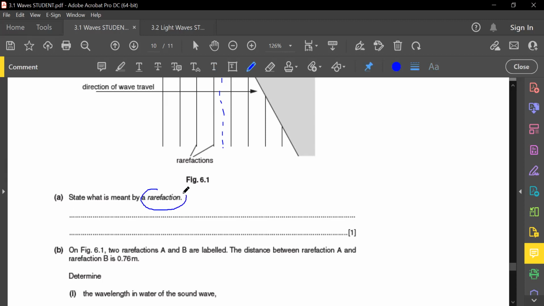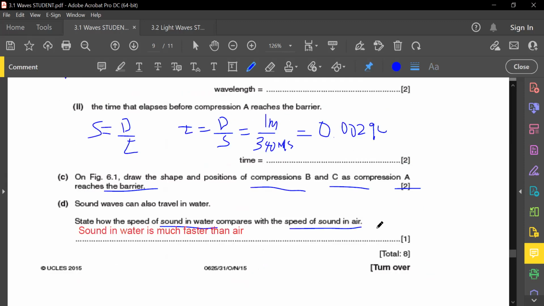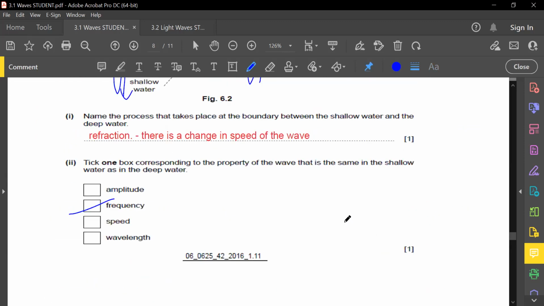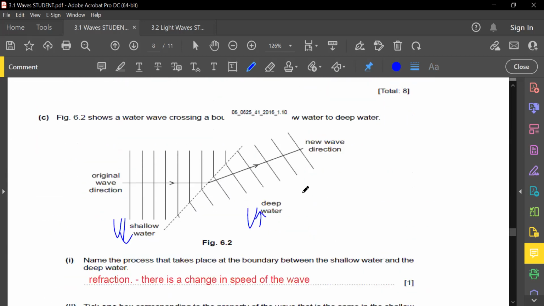Okay, I want to highlight this since one of you guys got it wrong already. A lot of students always don't read the question properly, right? They think that this is refraction. I've seen it happen for many years already, guys. There is a difference between rarefaction and refraction. Refraction is this one here, obviously.